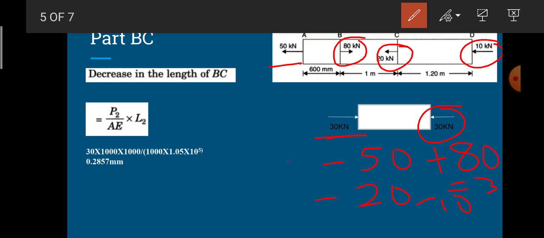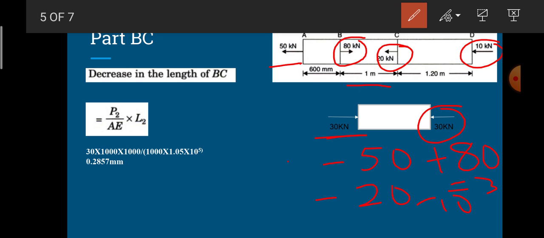Therefore the shortening of BC is equal to P2 L2 divided by A2 E. Here P2 is 30 into 10 power 3, and the length of BC is taken as 1 meter.